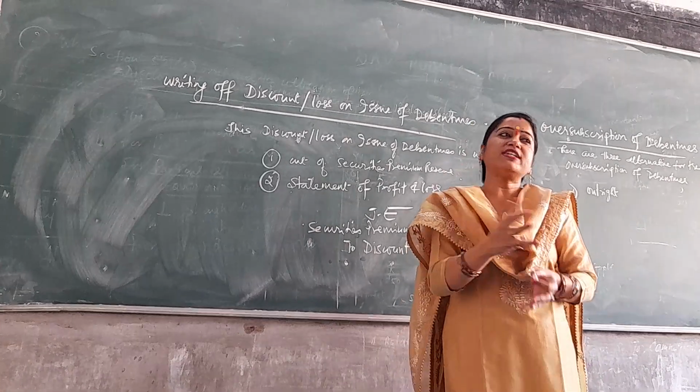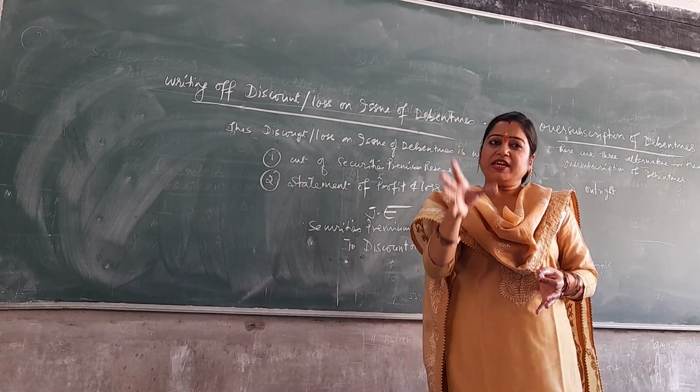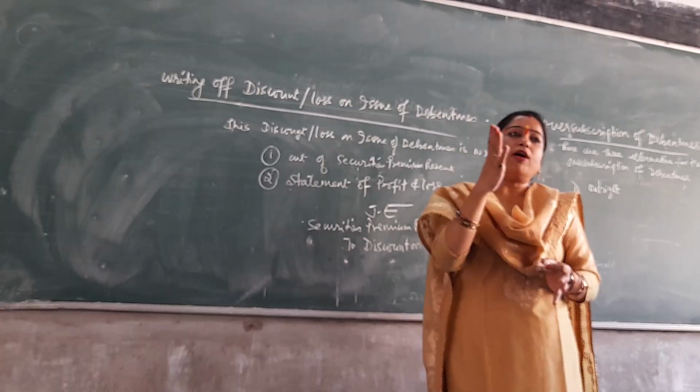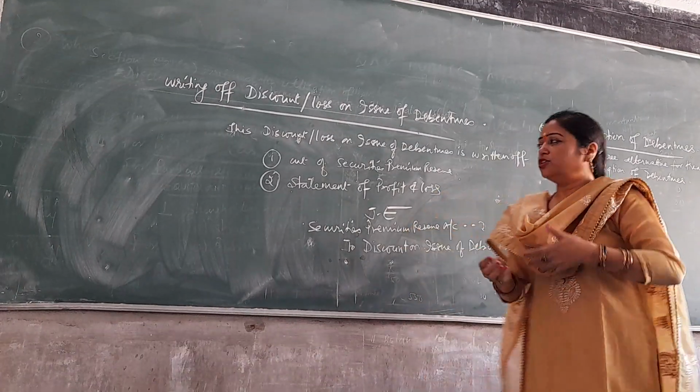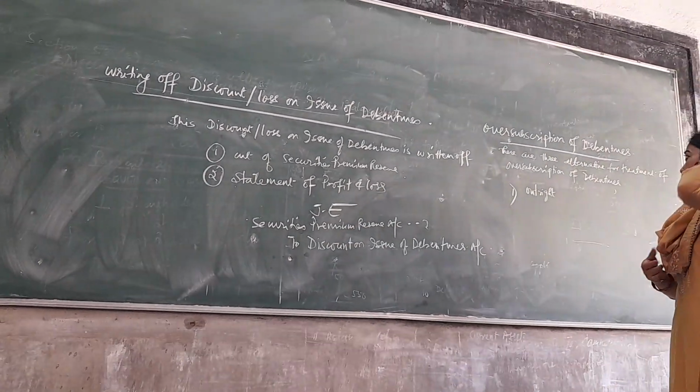So in case of oversubscription of debentures, we go for three alternative solutions. There are three possibilities to treat oversubscription of debentures.